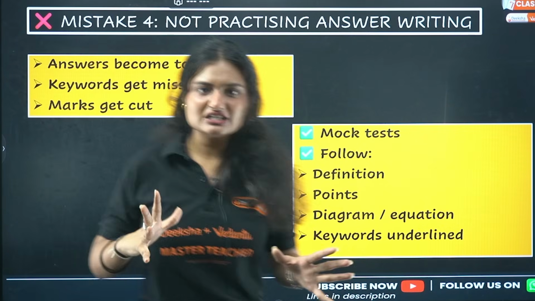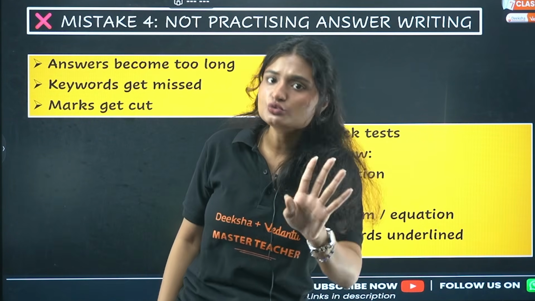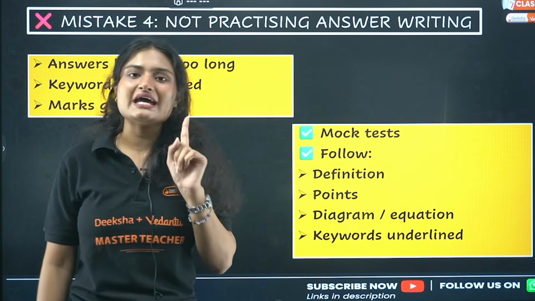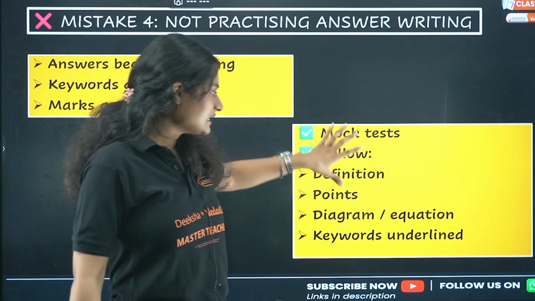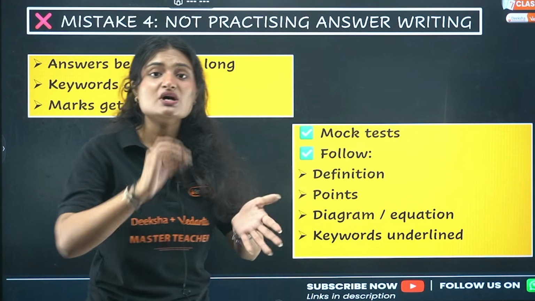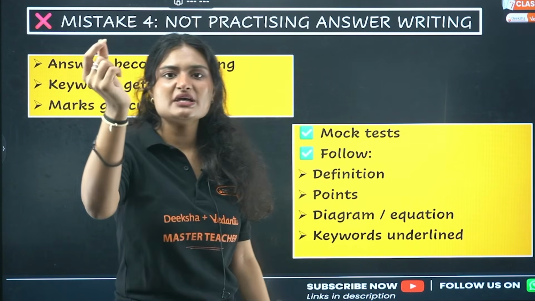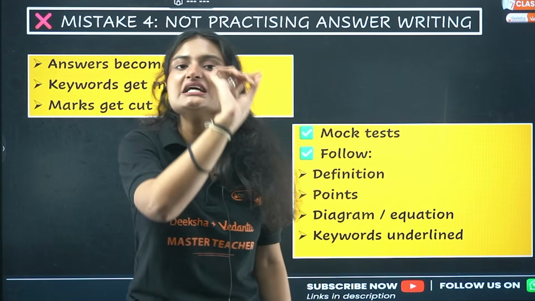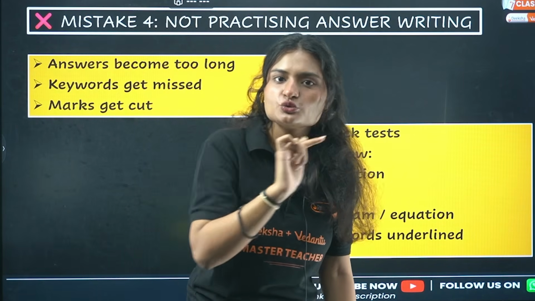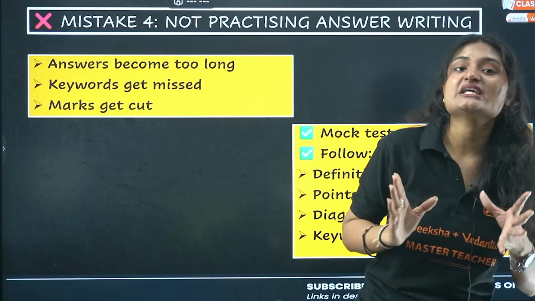For now, we have really less time, so start with mock tests. At least sit down and do 1 or 2 mock papers before going for your actual science exam. And again follow this: write definition, points, diagrams, equations, practice now. Diagram, properly label it. Any bullet points you are making, clearly label them, clearly indicate that this is bullet point 1, 2, 3, 4. And then keywords, underline them with a pencil. That is very, very important.